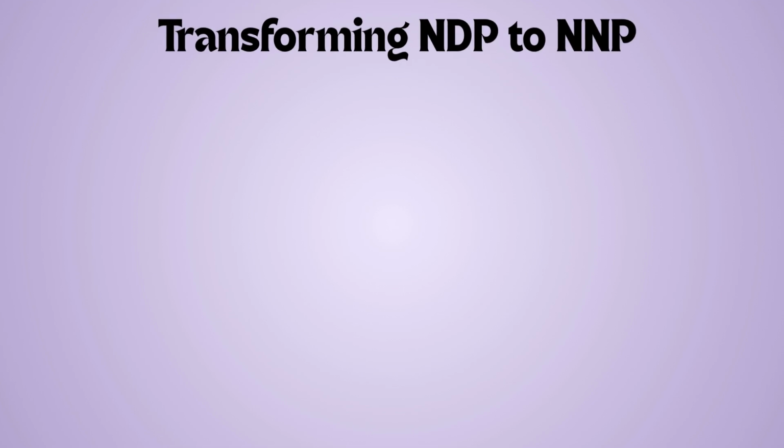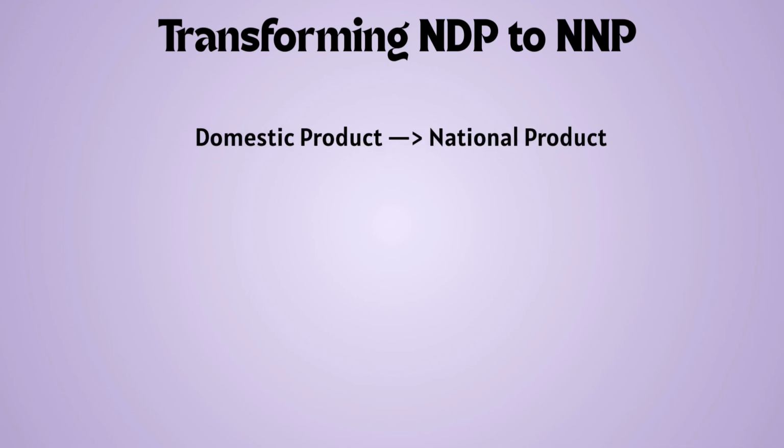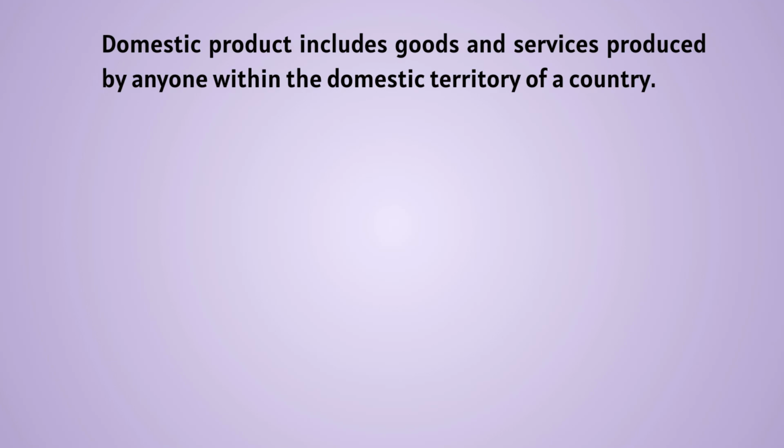Next, we see how we move from NDP to NNP. And the difference is that we move from domestic product to national product. Here the concept of domestic territory comes into play. When we were talking about domestic product, it included goods and services that are produced within the domestic territory of a country by all the factors of production regardless of their residentship.